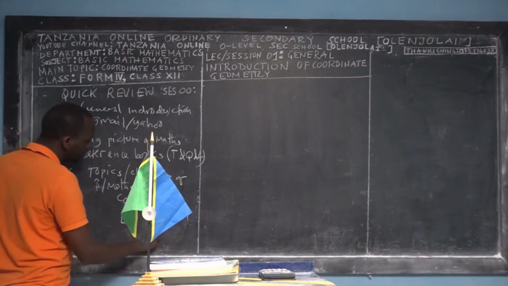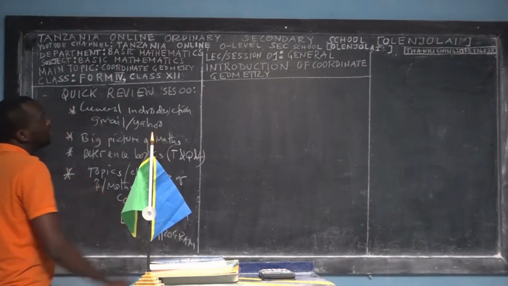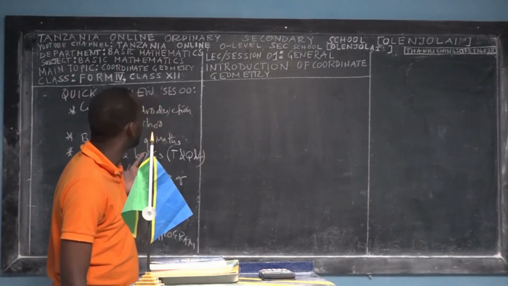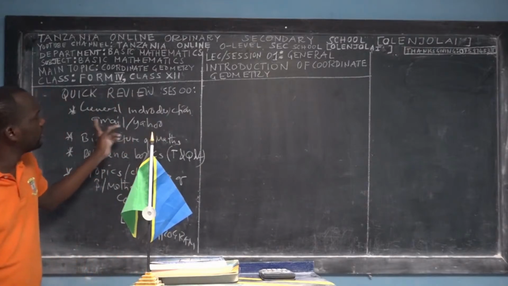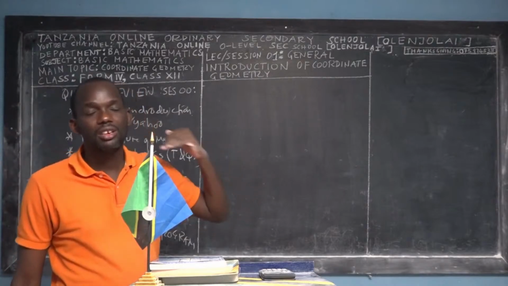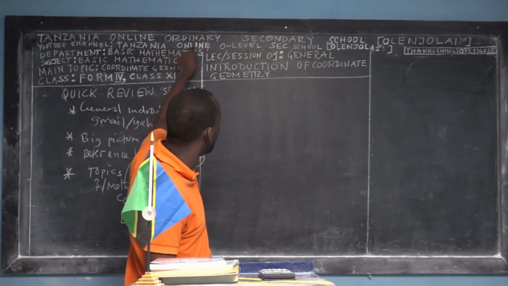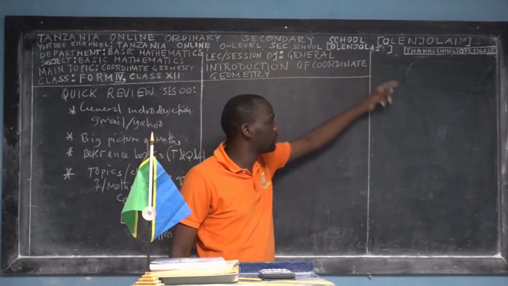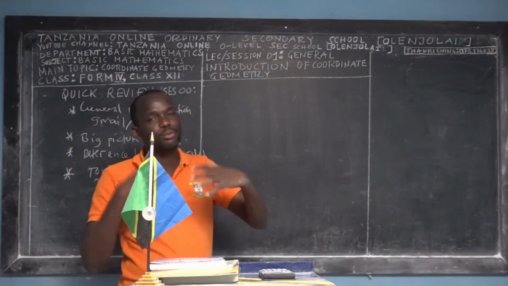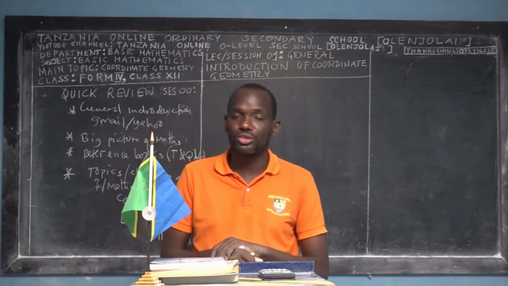So I urge you, before you continue to watch session 1, the general introduction of coordinate geometry, to watch session 00, the general introduction of basic mathematics for Form 4. Make sure to watch it on our YouTube channel, Tanzania Online Ordinary Level Secondary Schools, before you come, because I have explained a lot of preliminary and introductory concepts.